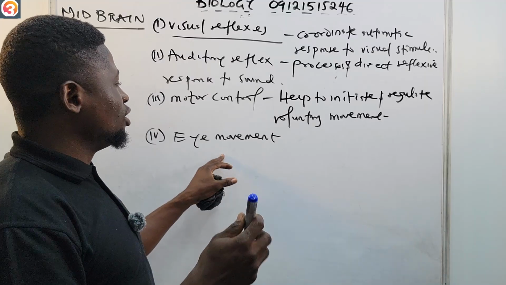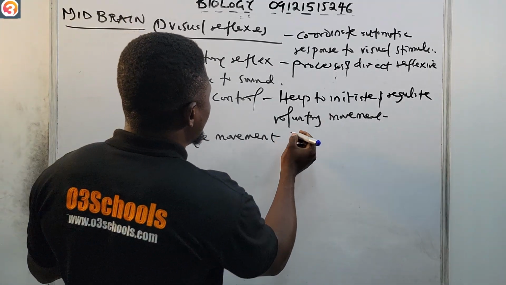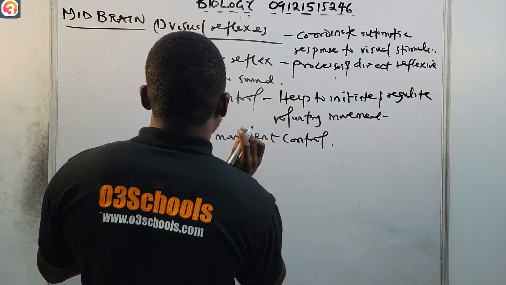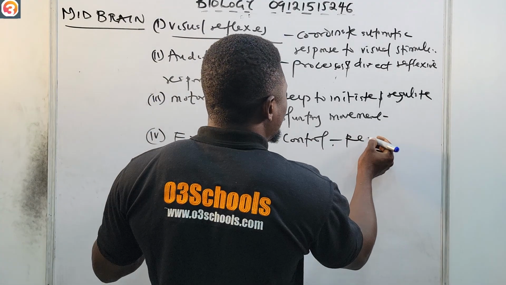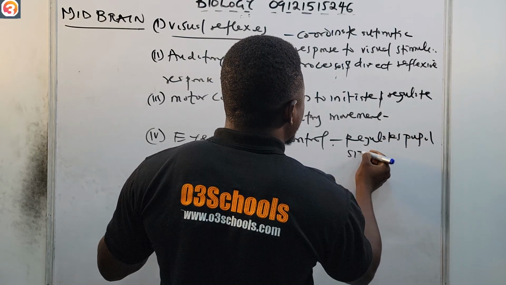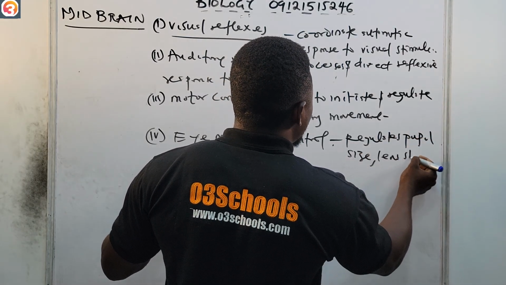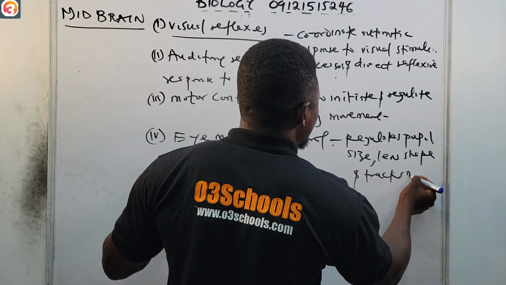All of this is done by the midbrain. So eye movement control is another function of the midbrain. It regulates pupil size, lens shape, and tracks movements.